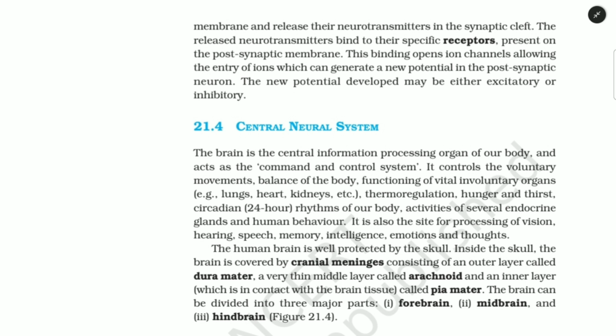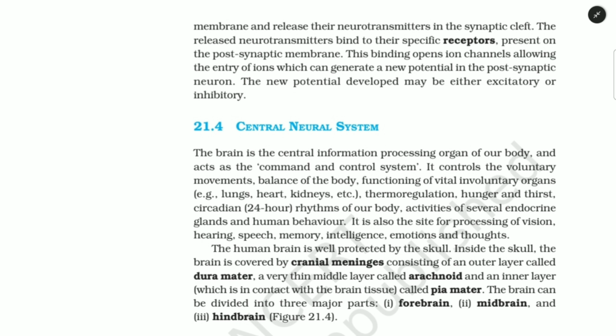Central neural system. The brain is the central information processing organ of our body and acts as the command and control system. It controls the voluntary movements, balance of the body, functioning of vital involuntary organs, for example lungs, heart, kidneys, etc., thermoregulation, hunger and thirst, circadian rhythms of our body, activities of several endocrine glands, and human behavior. It is also the site for processing of vision, hearing, speech, memory, intelligence, emotions, and thoughts.